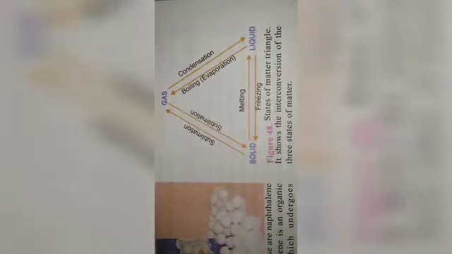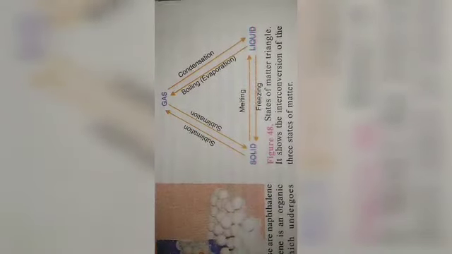So after understanding our today's topic, let's check our knowledge. Here are some questions for you. Now let's see the questions. Question number 1: define the following terms: A, freezing; B, sublimation. Question number 2: explain why naphthalene balls kept in stored clothes in our homes disappear over a period of time. And question number 3: draw the states of matter triangle to show the interconversion of states of matter.